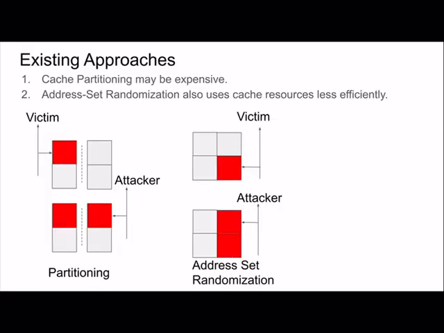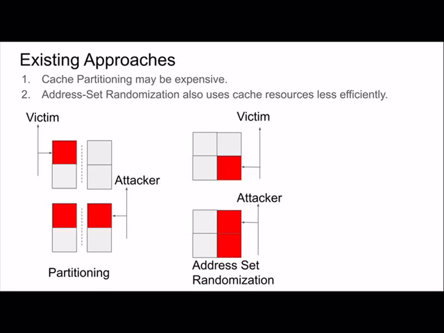Okay, there are already several existing approaches to deal with such cache side channel attacks, but we look at two popular ones. One of them is called cache partitioning, and the other one is called address set randomization. So let's look at cache partitioning first. In cache partitioning, the cache resources are split between the users of the cache. In this case, if you look at the example figure on the left side, we've shown a partition between a victim process and an attacker process for a two-way associative cache with just two sets. And this is a way partitioning scheme.